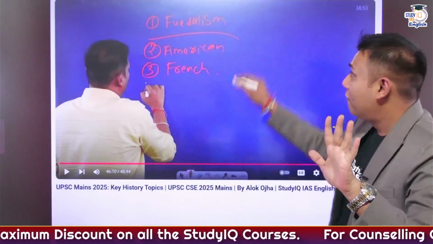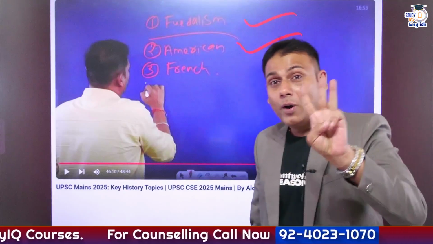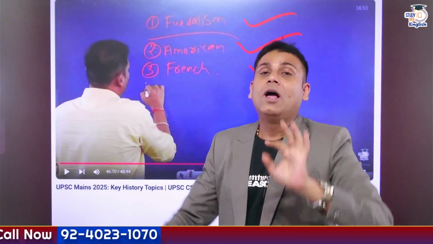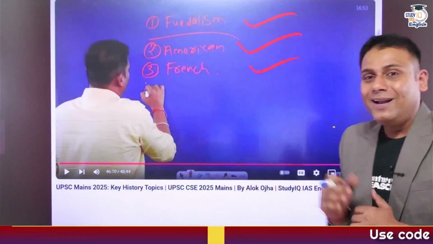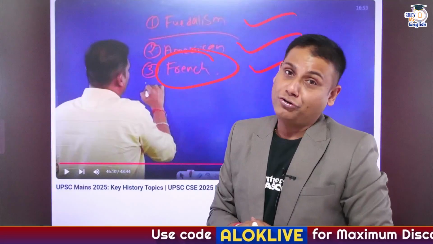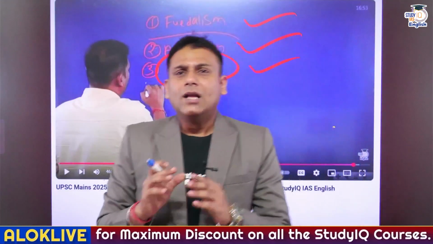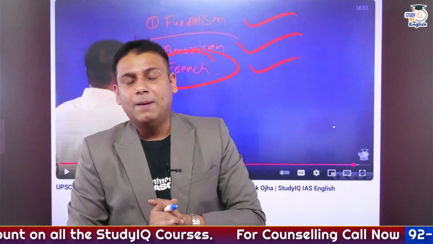But I had told you to focus on 5 important topics. First one was feudalism, second one was American Revolution, third one was French Revolution, and the fourth and the fifth topic you will observe in the video. I told you to focus on World War I and World War II. So fortunately enough, there was a question on French Revolution. True? So this was done 2 to 3 days before GS paper 1.